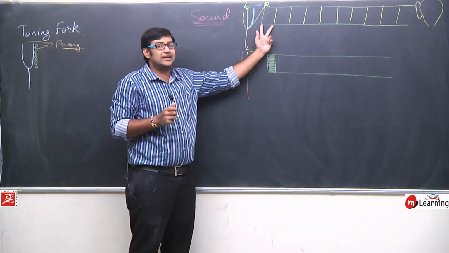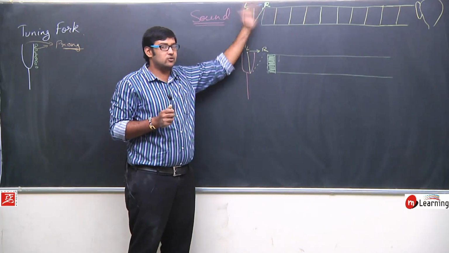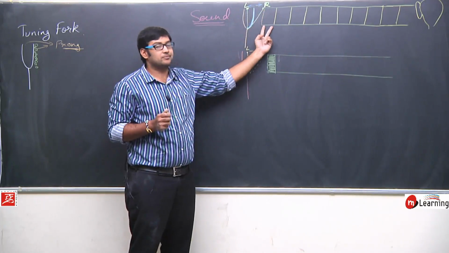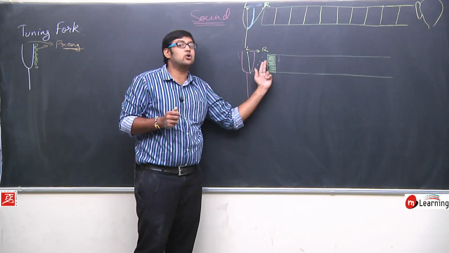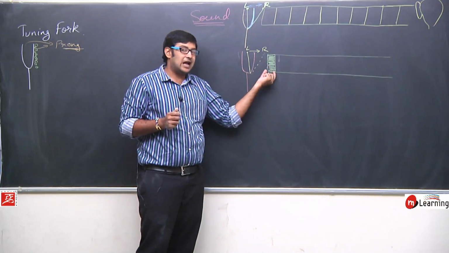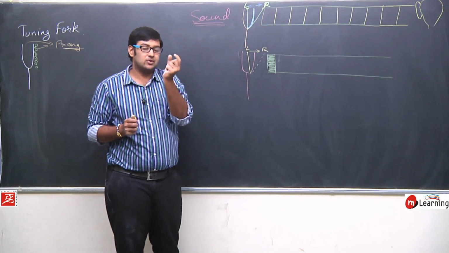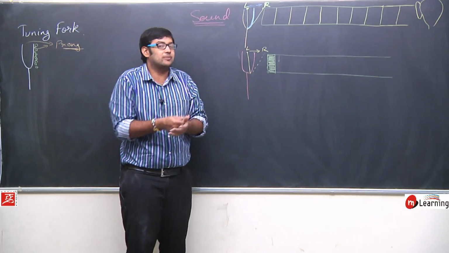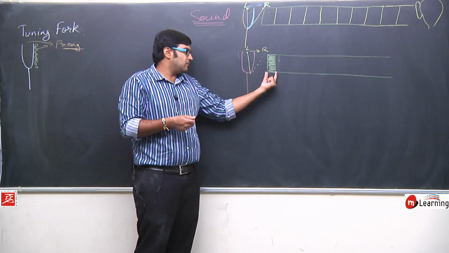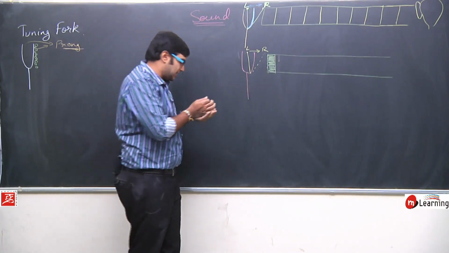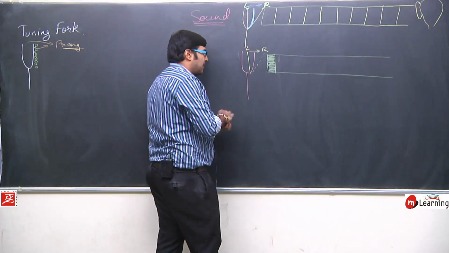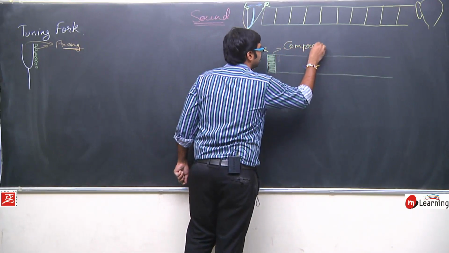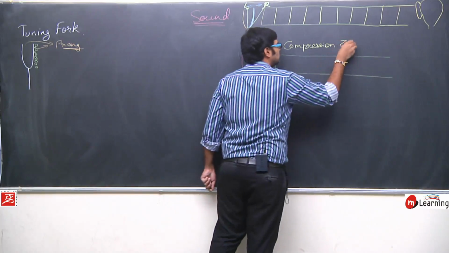In similar manner, in this layer as well, when the prong moves from left to right, it will compress this part of the layer. It will compress this layer, and the particles in this layer will come close to each other, and we will say that this layer is compressed. The particles inside this are close to each other compared to the normal situation. That's why we will say this layer is compressed, and this layer will be called a compression, a compression zone.